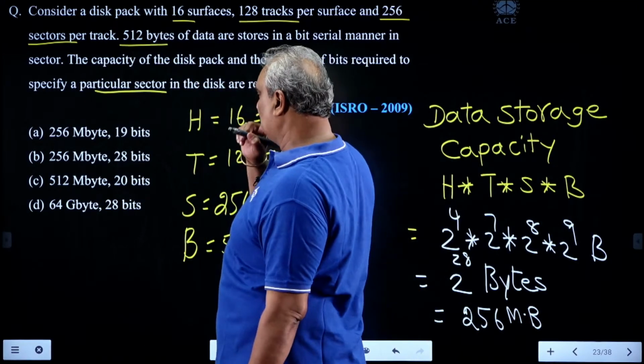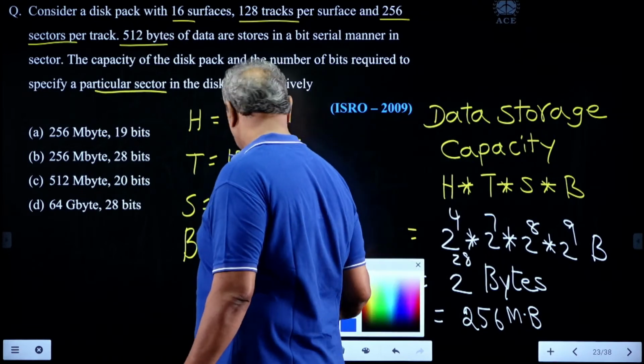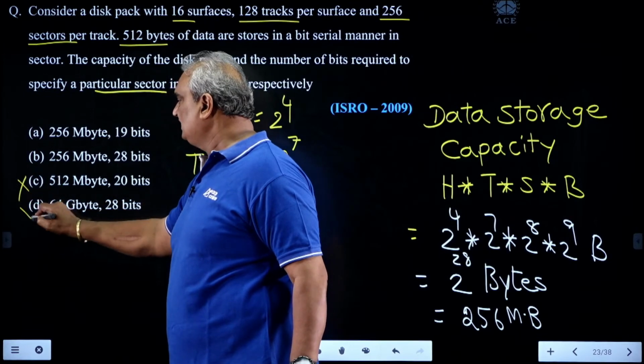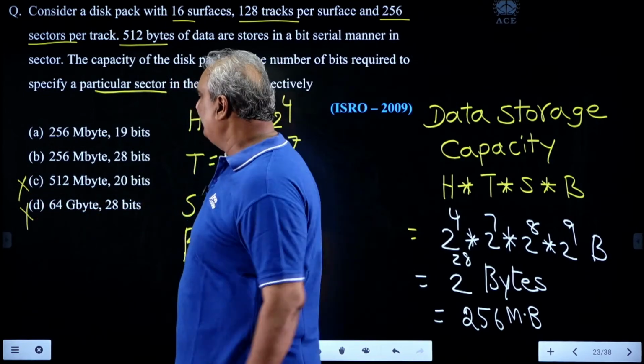From this you conclude one thing: options C and D are false. The correct answer can be A or B.